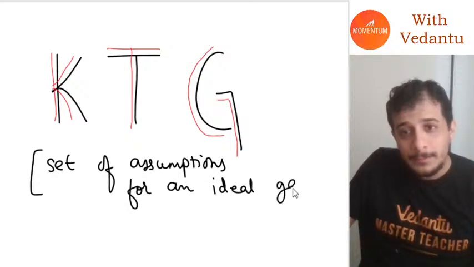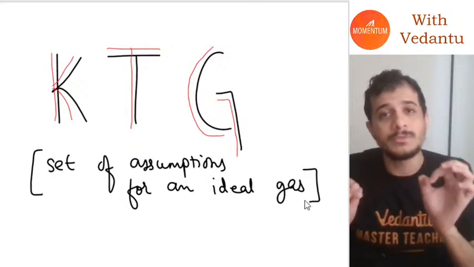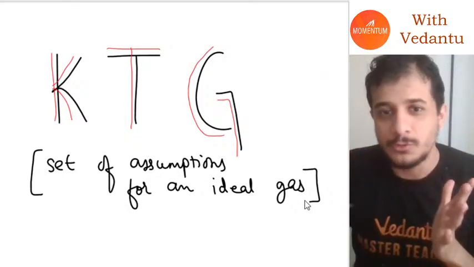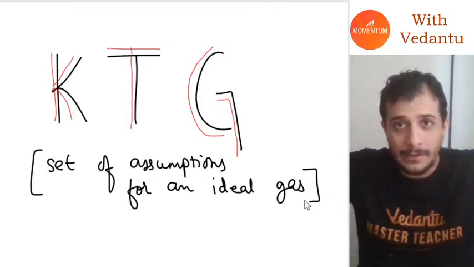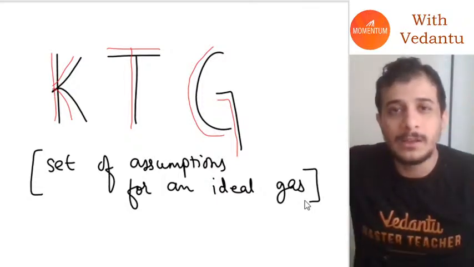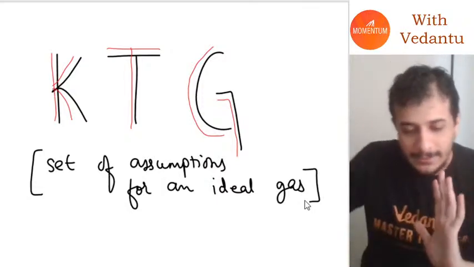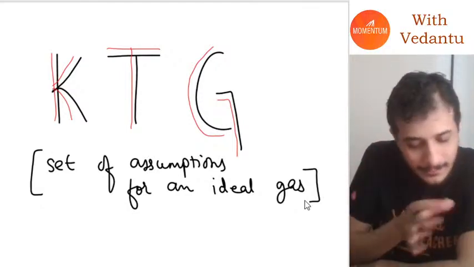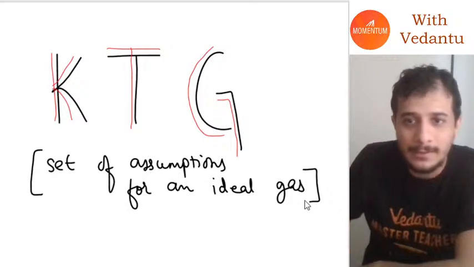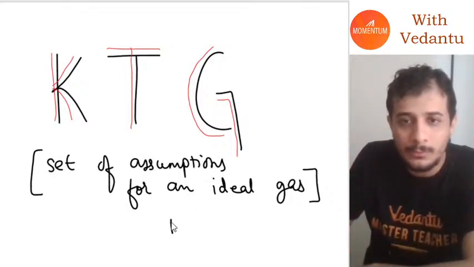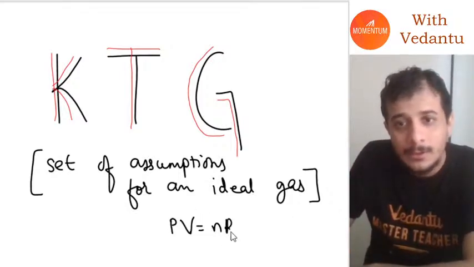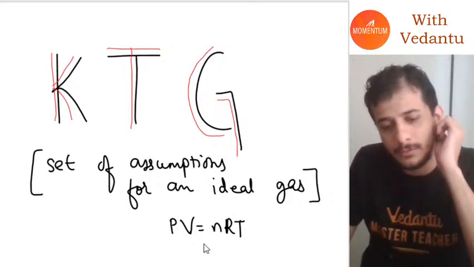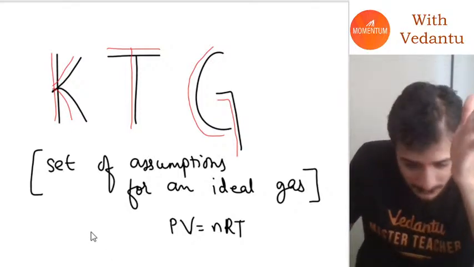So this is where this chapter starts. We talk about a few assumptions in case of an ideal gas, how it is supposed to function, how it will look if you enlarge the view, if you go to the microscopic level, how things function. That exactly is kinetic theory of gas. At the end of it, guys, we always come towards this function PV = nRT. But before we get to it, there are a lot of things that we have to get through. So we'll do that.